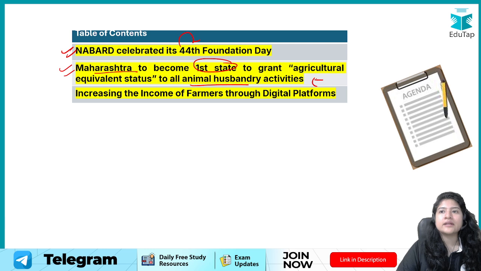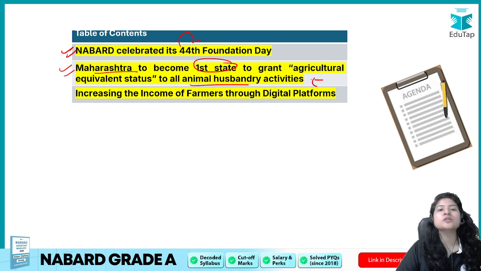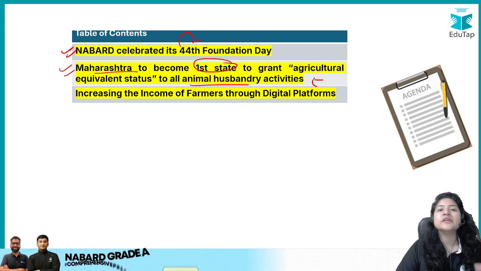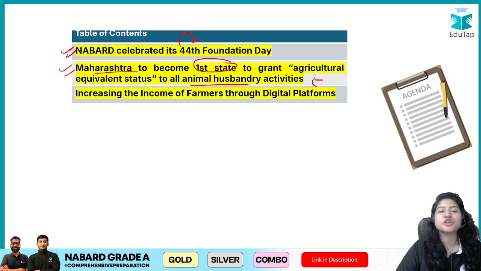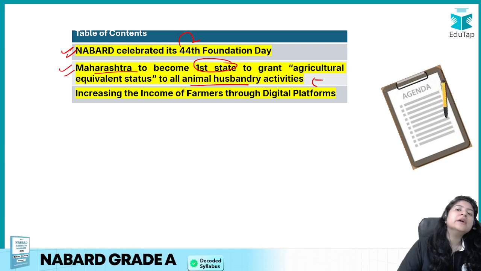And we know that animal husbandry is also in the nascent phase in India. It has always been there, but technologically advanced, it's still in that phase. And the productivity of animal husbandry is still a major concern. So if the farmers have such equivalent status to agriculture, in the state here specifically, Maharashtra has come up with it. Maybe in future all over India it will be implemented, but as of now Maharashtra has made it equivalent so that the animal husbandry farmers can have equal benefits as that of the agriculture farmers.